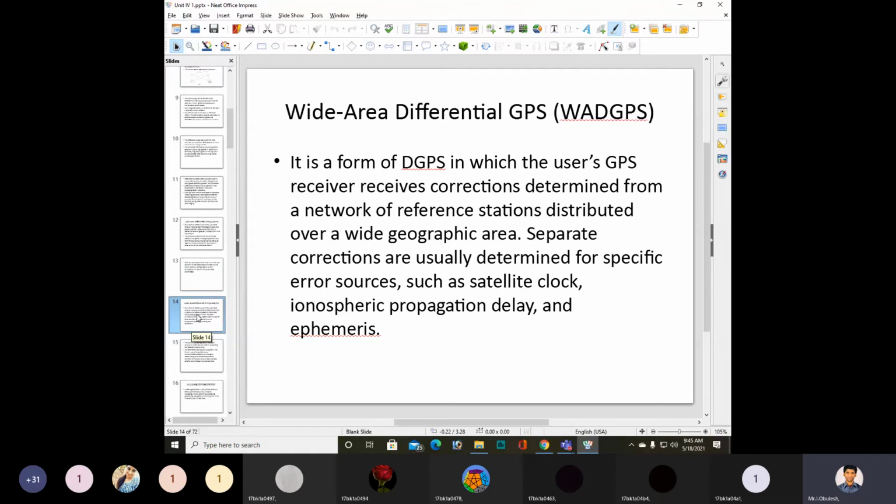Coming to wide area differential GPS. It is a form of differential global positioning system in which the user's global positioning system receiver receives corrections determined from a network of reference stations distributed over a wide geographic area.